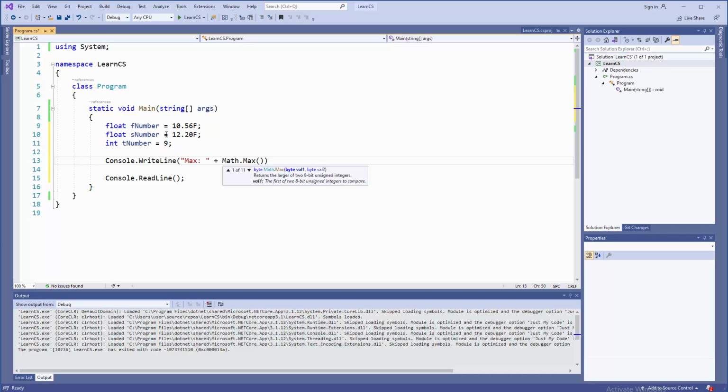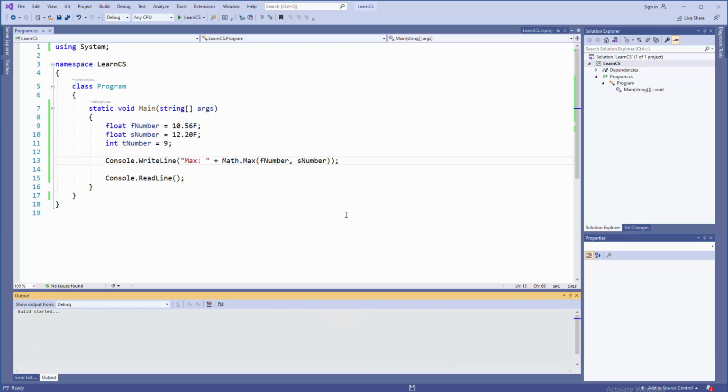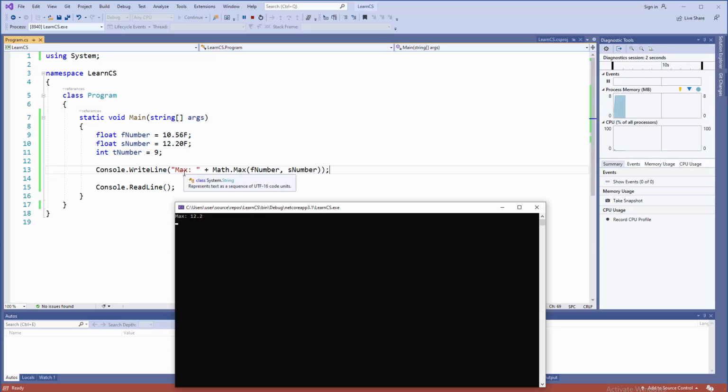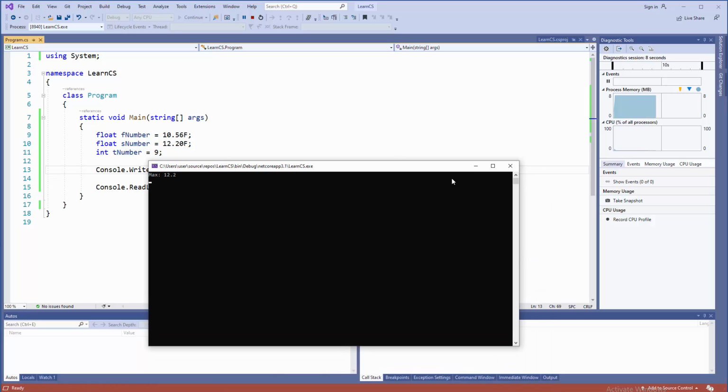We do have them, fNumber and sNumber. fNumber and comma, no plus, just comma, two parameters. sNumber. Okay, F5 to check things, and we need to get 10.56. Oh, sorry, it's maximum. So 12.2, that's fine. The 0 at the end is disregarded as not needed.